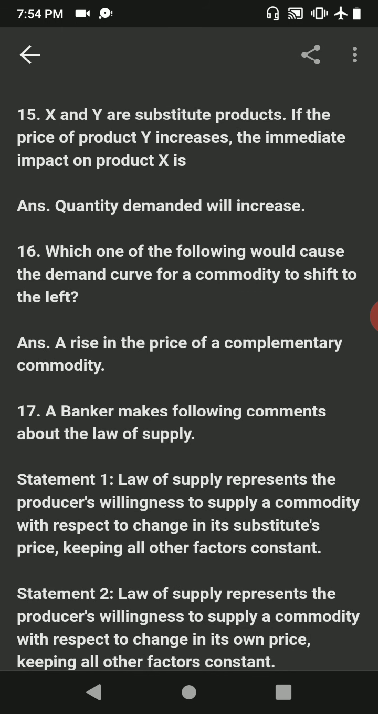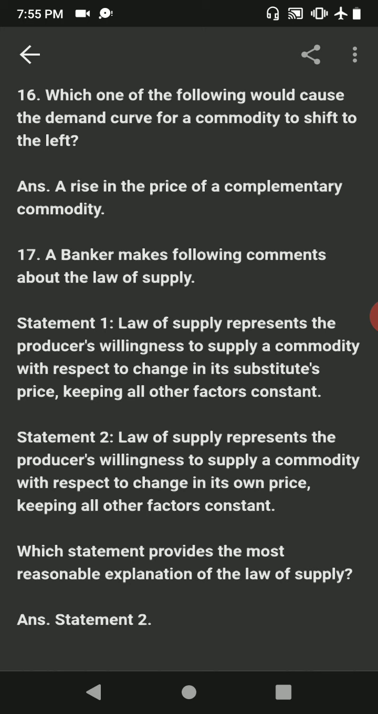Question number 15. X and Y are substitute products. If the price of product Y increases, the immediate impact on product X is. Answer is quantity demanded will increase. The requirement is to determine the immediate effect upon one product of an increase in the price of a substitute good. The demand and price of substitute products are directly related. If the price of a good increases, the demand for its substitute will also increase. Our answer is correct because it depicts this relationship.